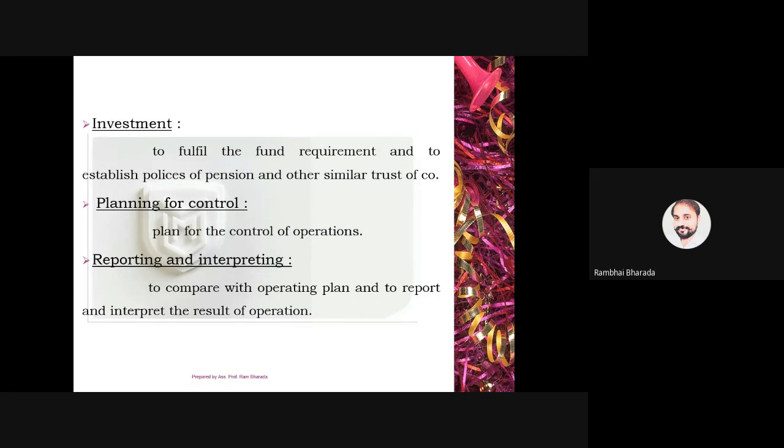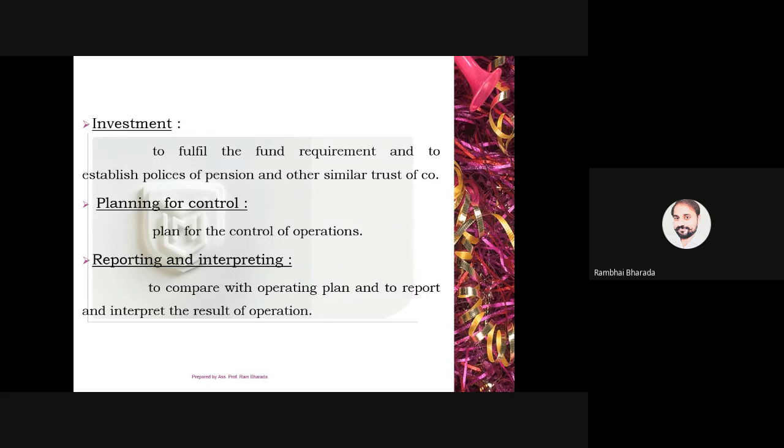Next is investment. If the company has some surplus fund, then that surplus fund must be invested somewhere. Where to invest is decided by the finance manager. So it is the role of financial management that he decides from where the company gets the money and where to invest the money.